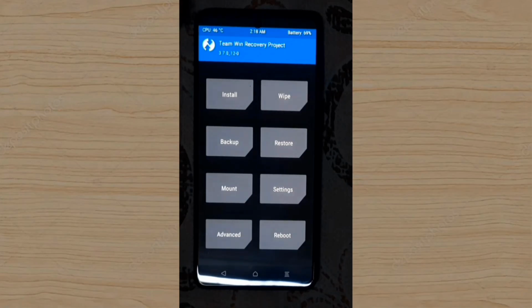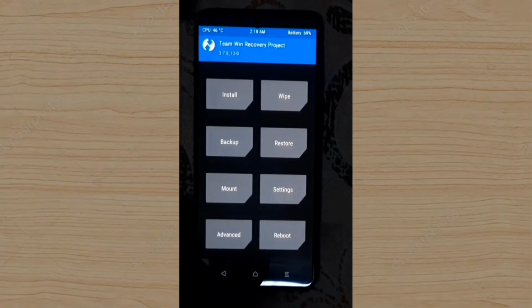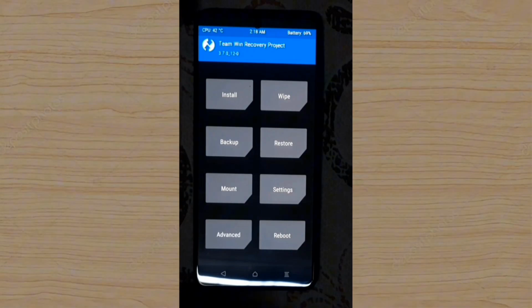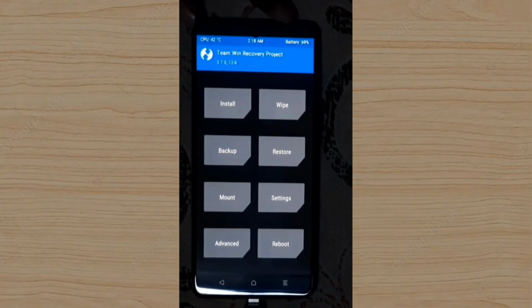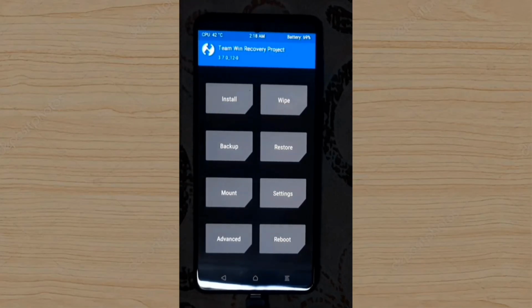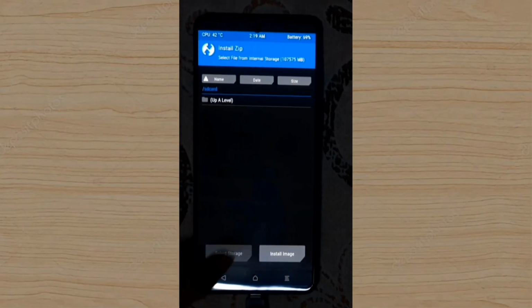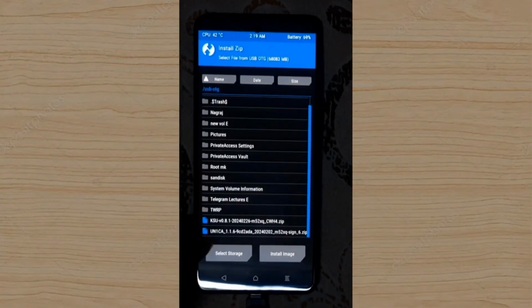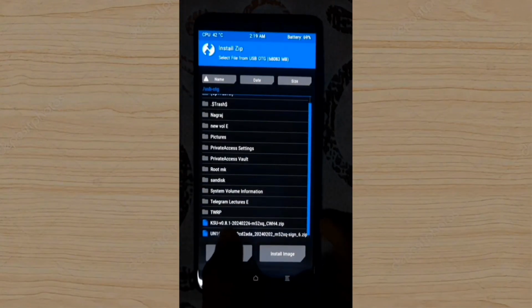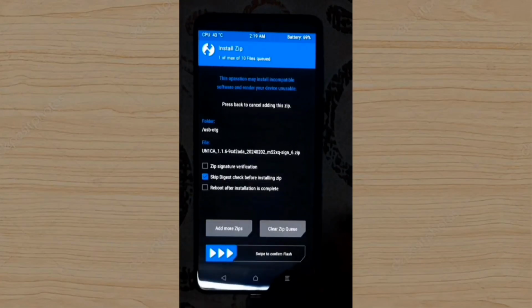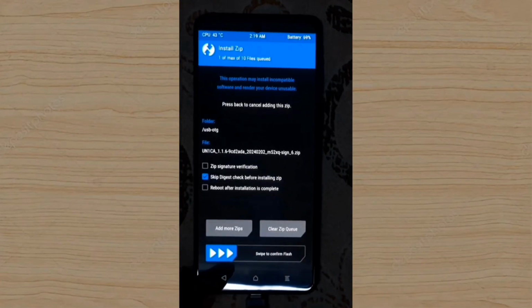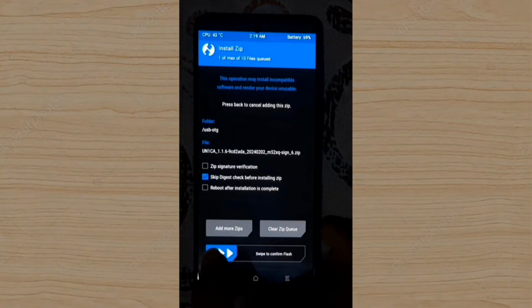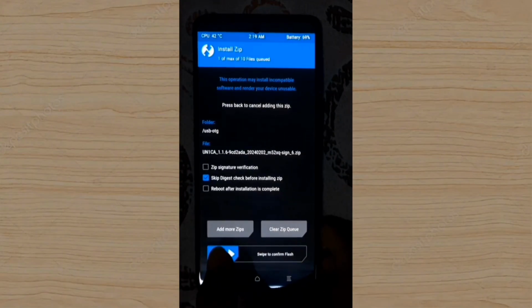After that, first insert a USB or memory card, anything where your ROM is stored, and insert the pen drive. And I inserted the pen drive. After that, go to your storage where the ROM is located, and I am selecting this UN1CA ROM. Click on UN1CA ROM and then swipe to confirm flash.